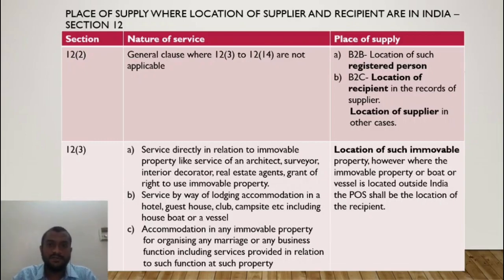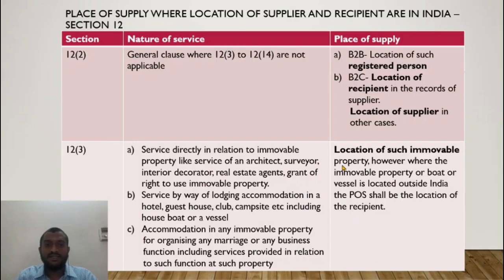Both are independent. So blindly, the first thing you have to look at is, are the supplier and recipient in India? Yes, look at section 12. Are the supplier and recipient out of India? Any one of them out of India? Yes, then look at section 13. It is as simple as that. You forget section 13 if you are looking at section 12. You forget section 12 if you are looking at 13. Do not compare both of them. You'll get confused. I am damn sure that you'll get confused.